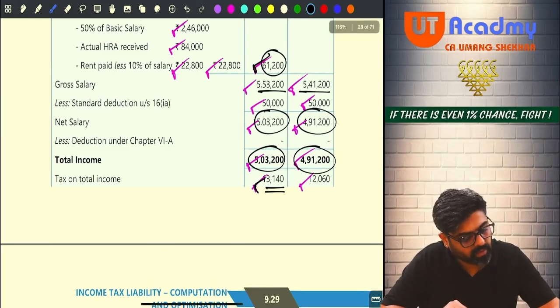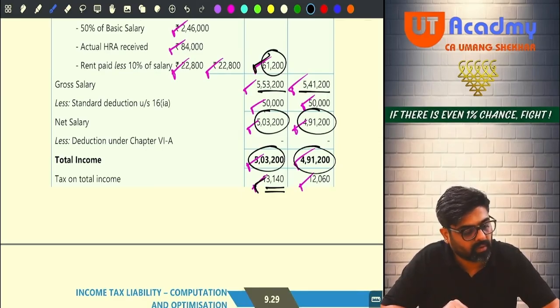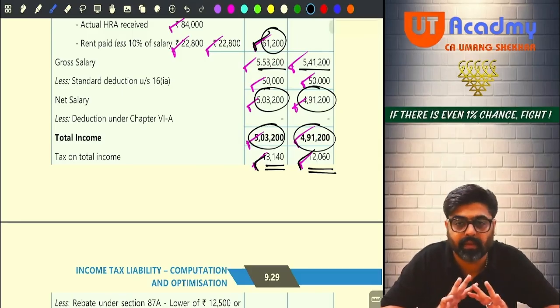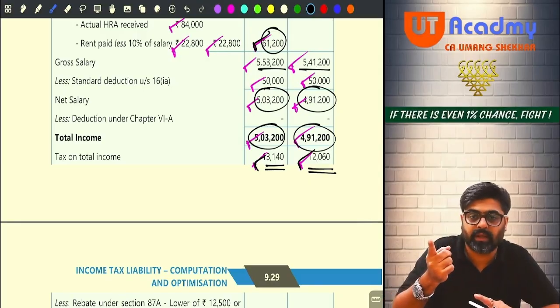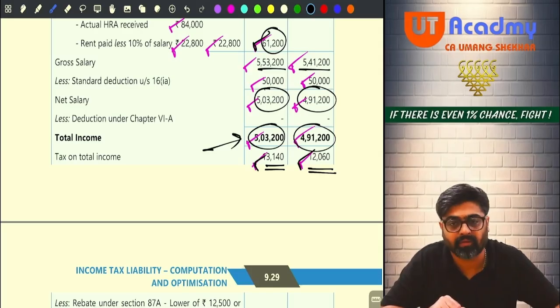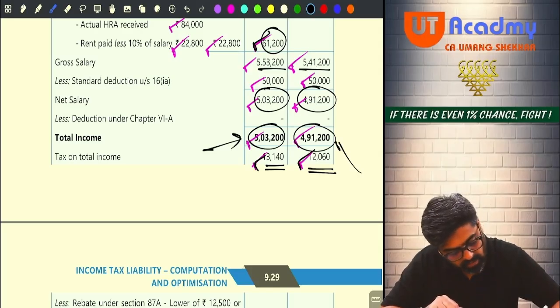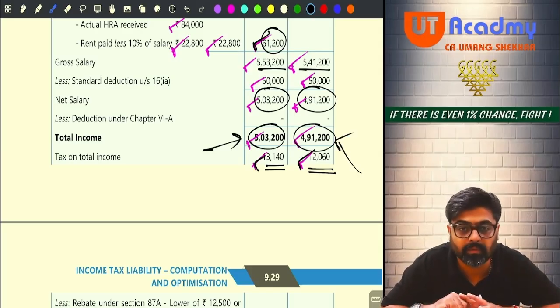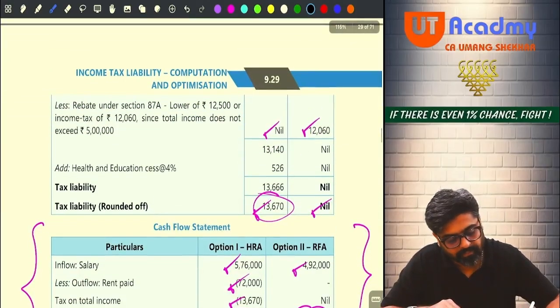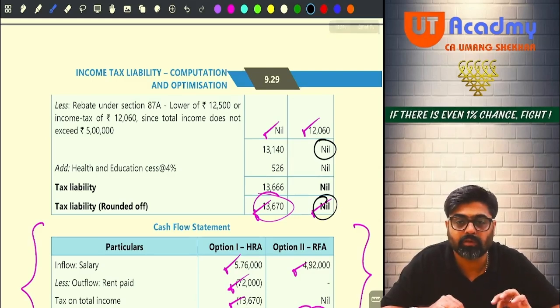Okay. Now 4,91,200 minus 2,50,000 is 2,41,200, on that apply 5%, 12,060. But wait, you are yet to claim rebate. So from the first option, you are not going to get any rebate because your total income is higher than 5 lakhs. But in the second option, you are going to get rebate because your total income is less than 5 lakh. So in the second option, your net tax liability will be 0. Yes or no?